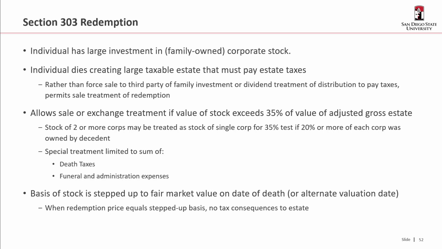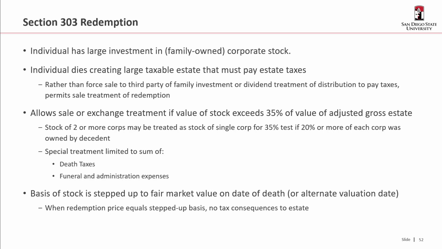So rather than force the sale of that corporate stock to a third party of that family investment, or force dividend treatment on them to pay taxes, you can do a 303 redemption. So this allows the sale or exchange treatment if the value of the stock exceeds 35% of the value of the adjusted gross estate. So the stock of two or more corps may be treated as the stock of a single corp for the 35% test if 20% or more of each corp was owned by the decedent. And the special treatment is limited to the sum of death taxes plus funeral and administrative expenses.